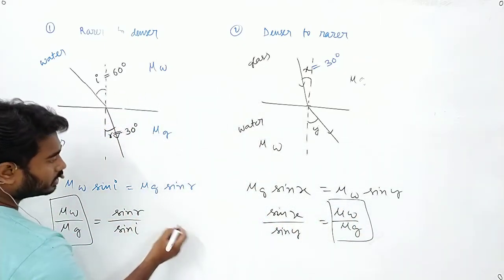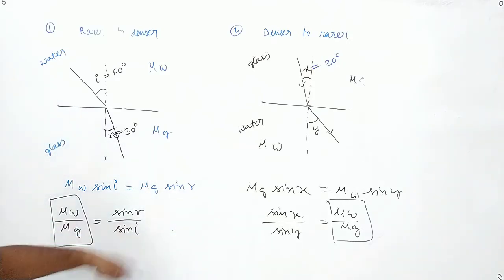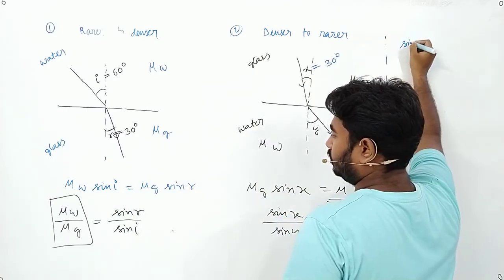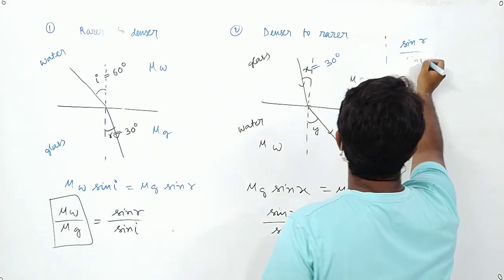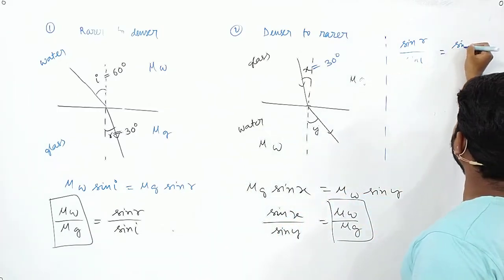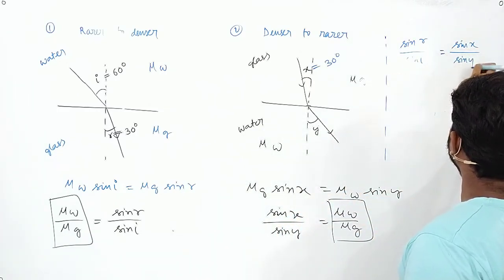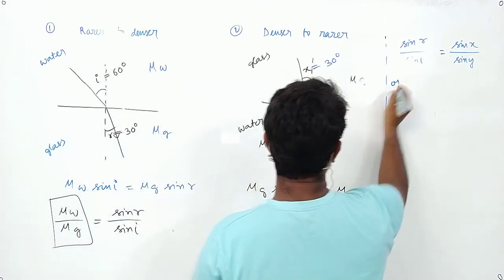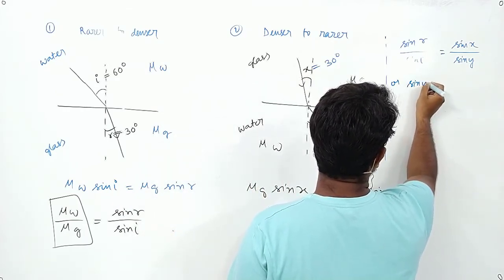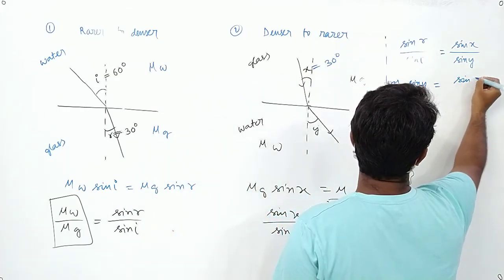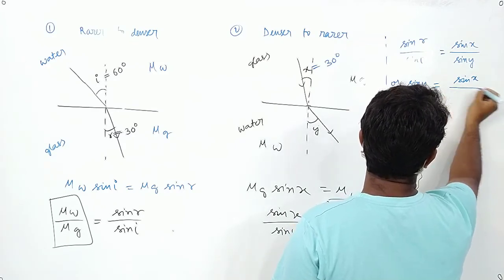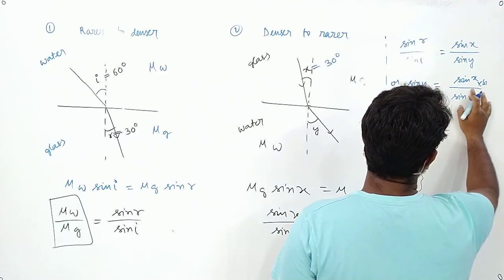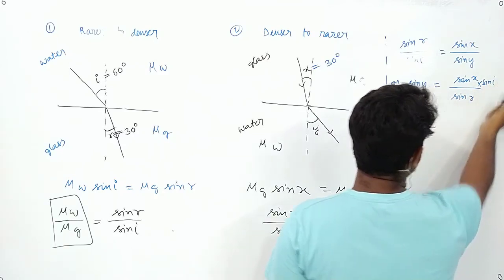So can I write that sin r by sin I equals sin x by sin y? I need to put all of the values. So if I want to find out y, I will write sin y equals sin x by sin I into sin I by sin r... that is, sin x into sin I by sin r.